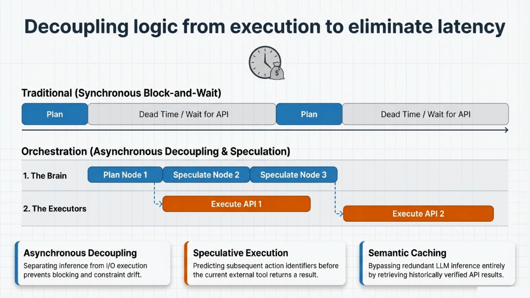To keep these systems efficient, we have to decouple logic from execution. Traditional synchronous systems suffer from dead time where the agent is just blocked, waiting for an API to return. Orchestration uses asynchronous decoupling and speculative execution. The system predicts subsequent actions before the current tool even returns a result. Combined with semantic caching, we can retrieve historically verified API results and completely bypass redundant processing.